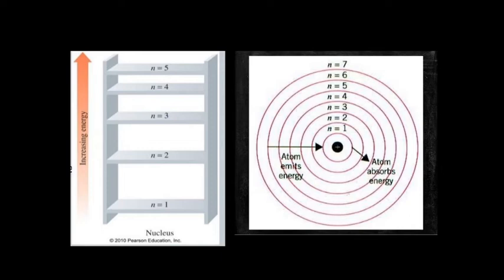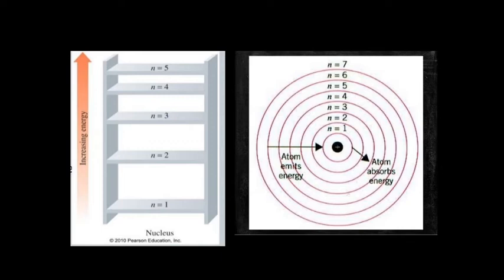From n1 to n5, n1 is the one with least energy and n equal to 5 has the highest energy. Then from the point of view of the nucleus, in the right hand side diagram, you see that the black colored thing is the nucleus. Then you have one round path, again another round, again another round, like that some 7 rounds are given surrounding the nucleus.